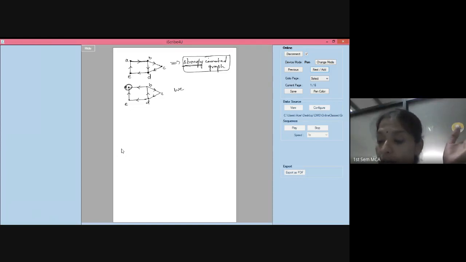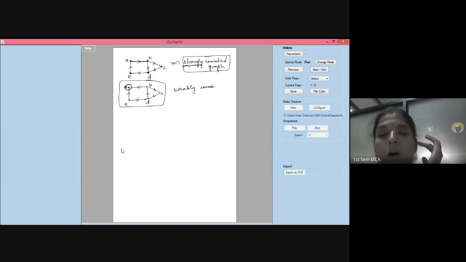That is why this is a weakly connected graph. Still it is connected. That is what I said when I gave you the definition of a weakly connected graph. If you take the undirected version of this graph, just imagine the undirected version, there is still a path between all the vertices. Still the graph looks connected in one piece.